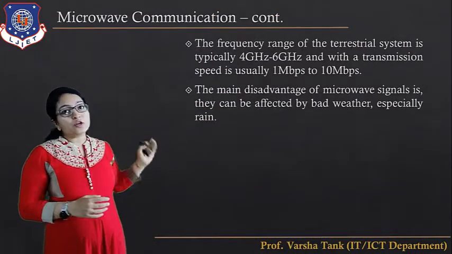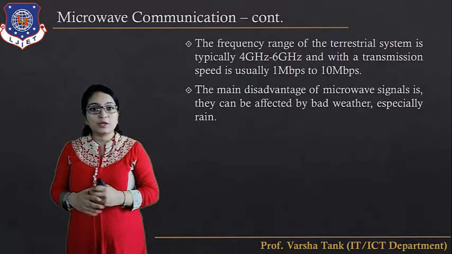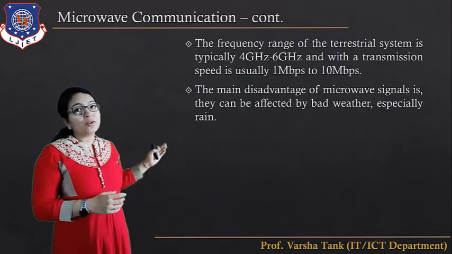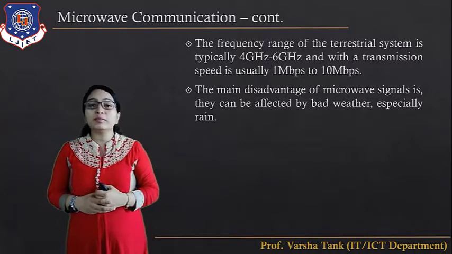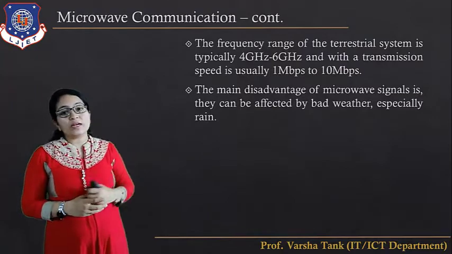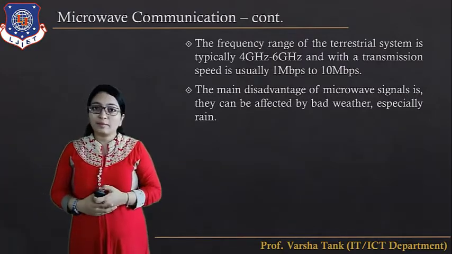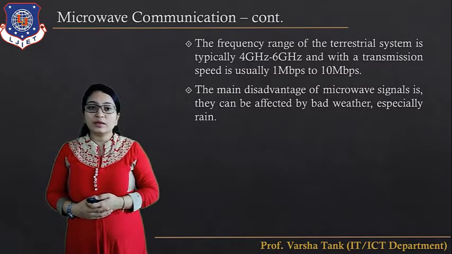Now the frequency range of the terrestrial system is typically 4 gigahertz to 6 gigahertz because it is short range, and the transmission speed is usually 1 Mbps to 10 Mbps. What is the main disadvantage of the microwave signal? It can be affected by bad weather, especially rain.